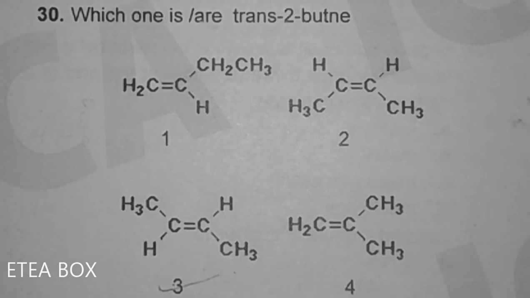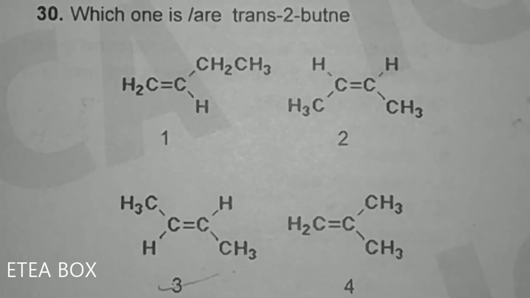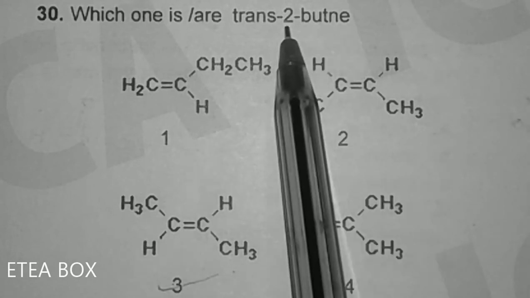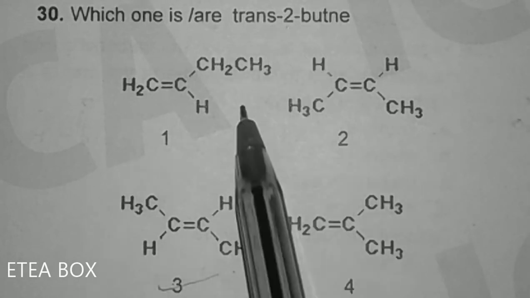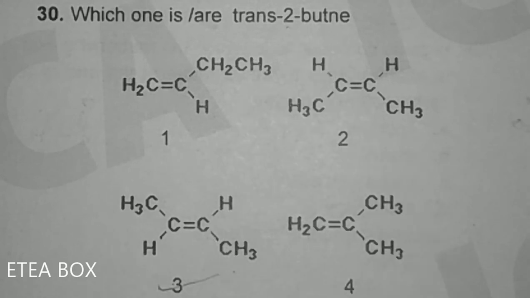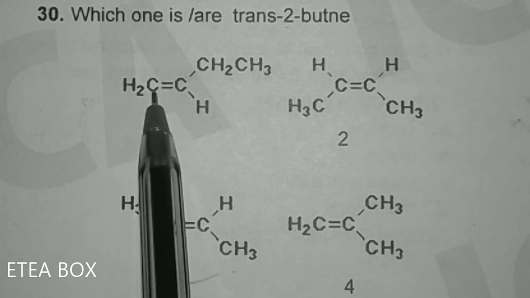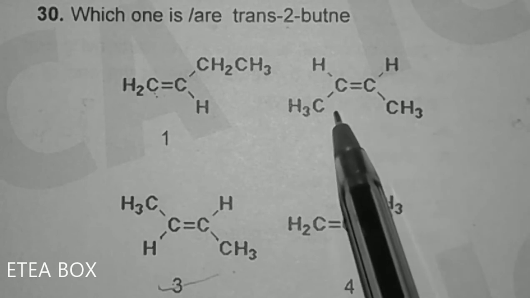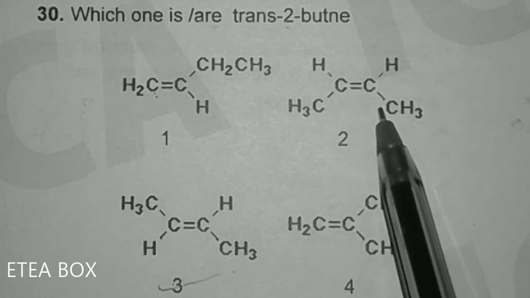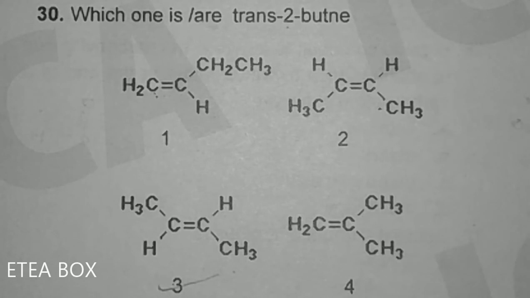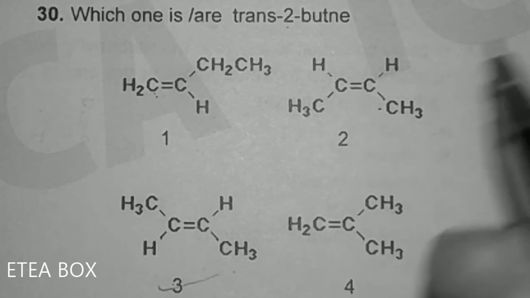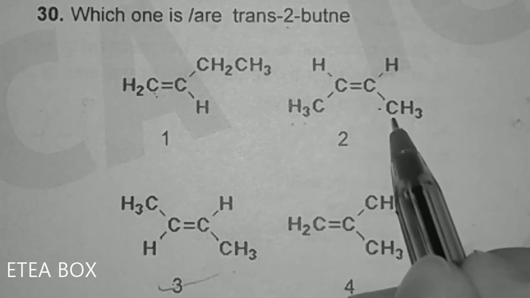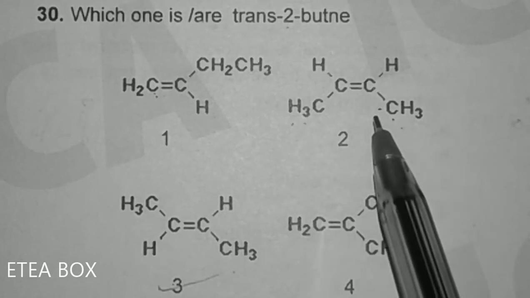Which one is trans-2-butene? Trans-2-butene is the one in which there are four carbon atoms, and on the second carbon a double bond is present, and the groups are on different sides. Now look here, 1 2 3 4, but the double bond is present on carbon 1, so this one is not trans-2-butene. Look here, 1 2 3 4, the double bond is present on the second carbon, but this one is not trans-2. The groups are present on the same side. This one is cis-2-butene.